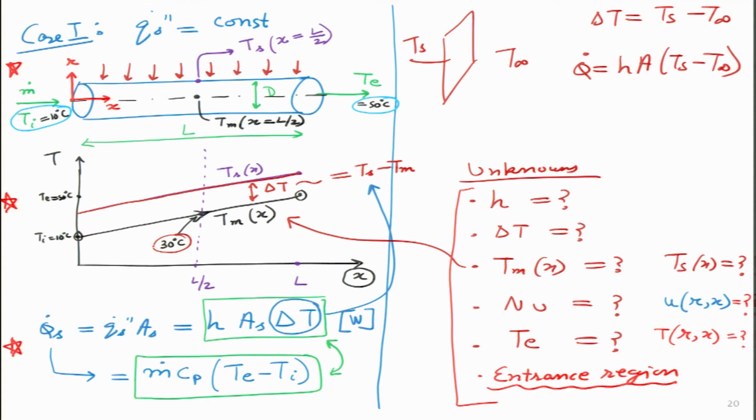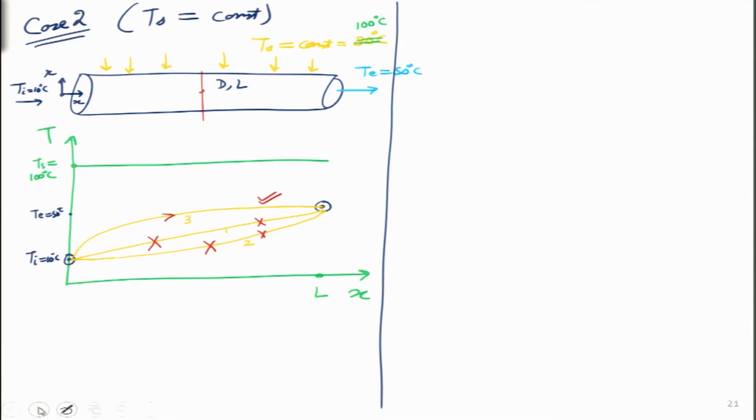It was 30 degrees because we just took the arithmetic mean, since in a linear line I can take the arithmetic mean, 50 plus 10 divided by 2, 30. Here it will not be 30. If it was 30, it would be somewhere over here, but here the temperature will be much higher. If I put some number over here, maybe it will be 40 degrees. I am just putting imaginary numbers, I have not done that calculation yet, but we will figure it out now.